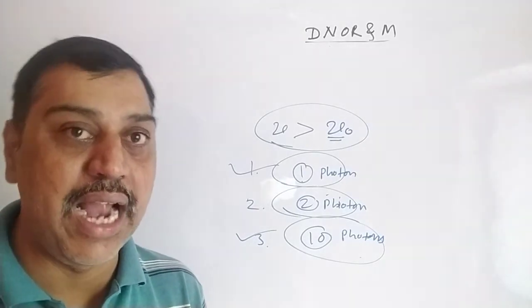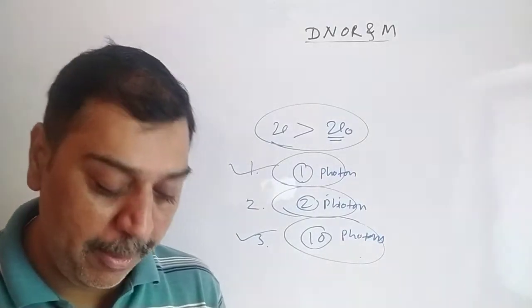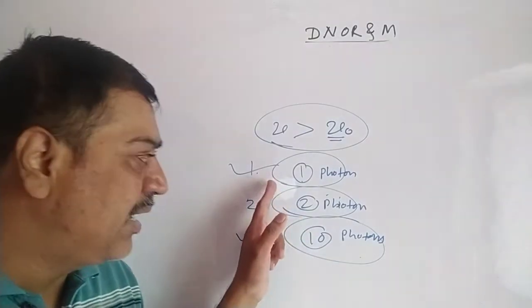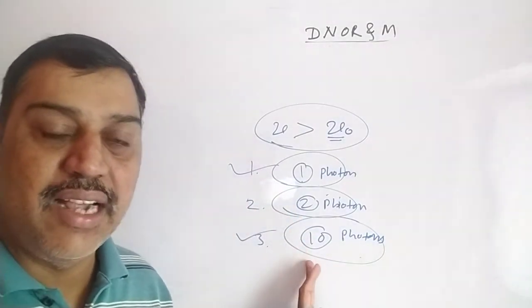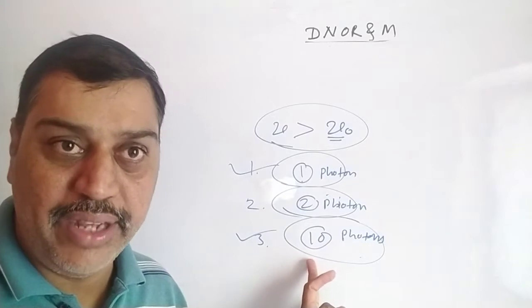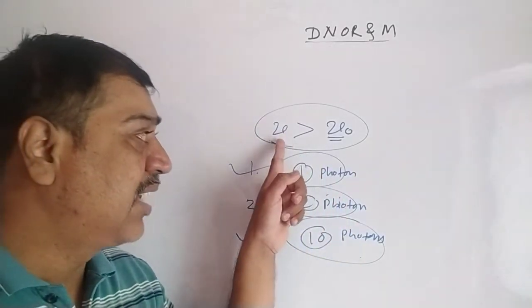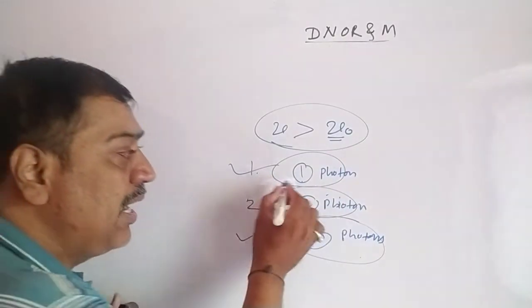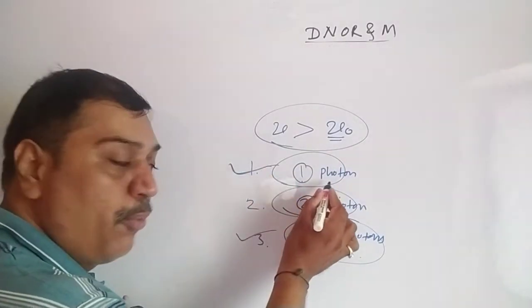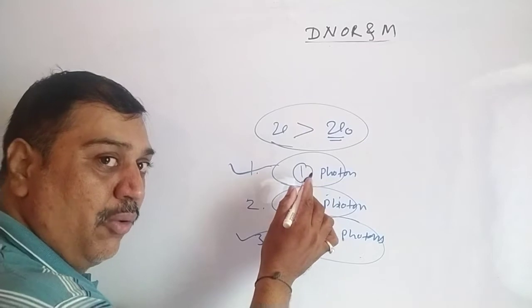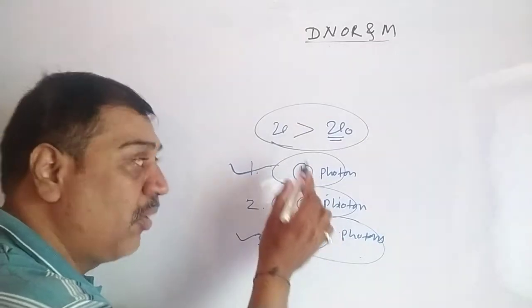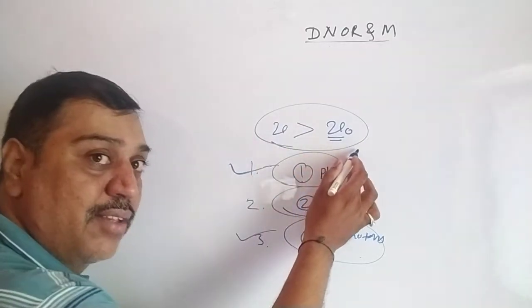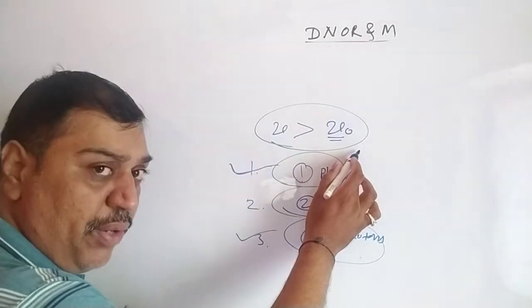And remember, whatever the intensity, less or more, it doesn't have an effect on the photoelectric effect unless the incident frequency is greater than the threshold frequency. Even one photon can emit an electron if the incident frequency is greater than the threshold frequency.